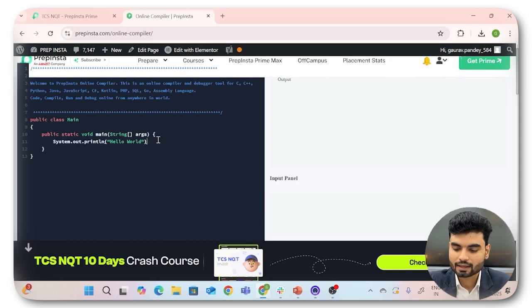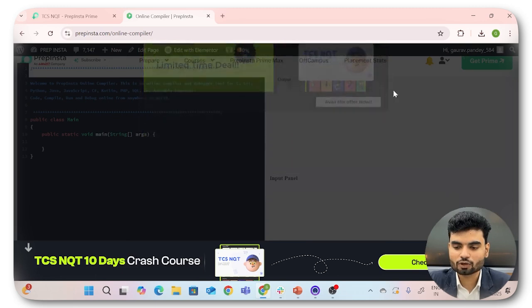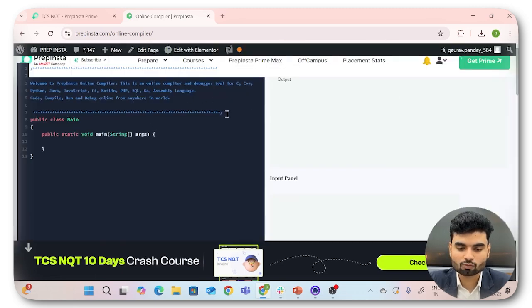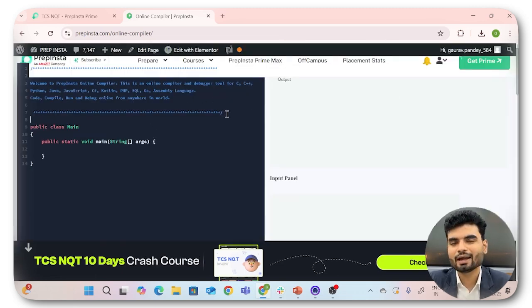The thing was we were taking two input values. So for taking input in Java, you need a scanner class. So we'll import a scanner class first here. And again, in C++ you take input directly with the help of cin, and in Python with the help of input. So now here import java.util.Scanner. Always try to use the standard library. Do not use external libraries because they are not allowed in the exam.